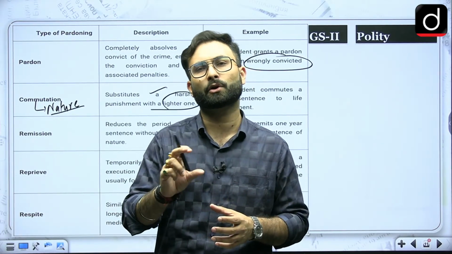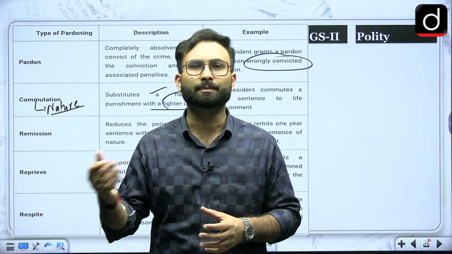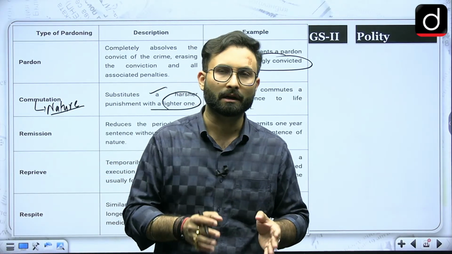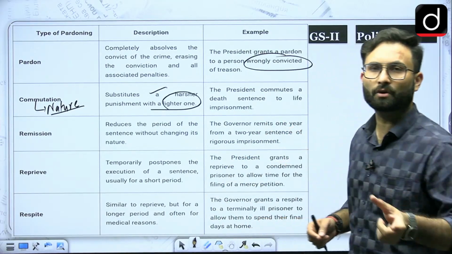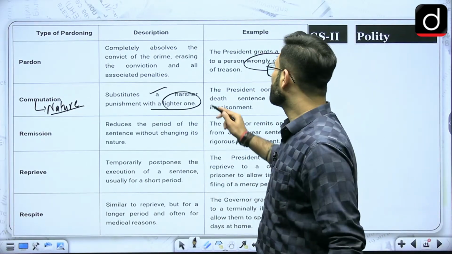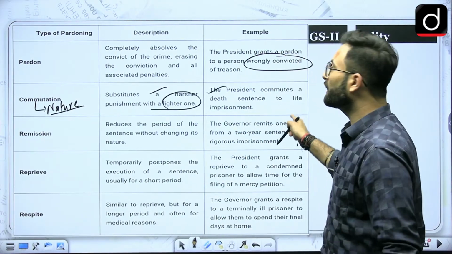But when we are talking about, let's say, a death penalty that has been converted into a life imprisonment, that is the kind of thing where you are changing the nature of the penalty. Okay, so the president commutes a death sentence to life imprisonment.